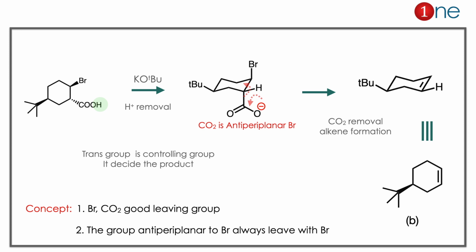Here the concept is that the anti group decides the reaction. Two leaving groups are competing, both are anti to each other, that's why alkene is formed. Here CO2 is a leaving group and bromine is also a leaving group.